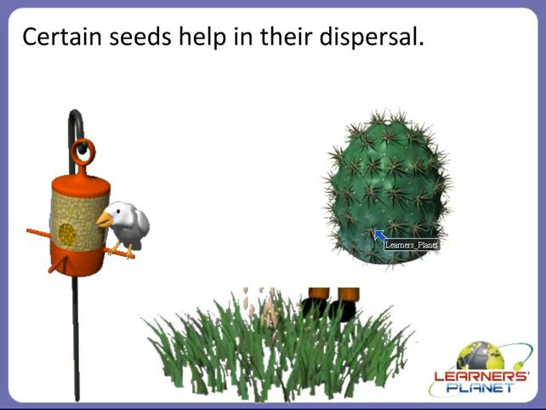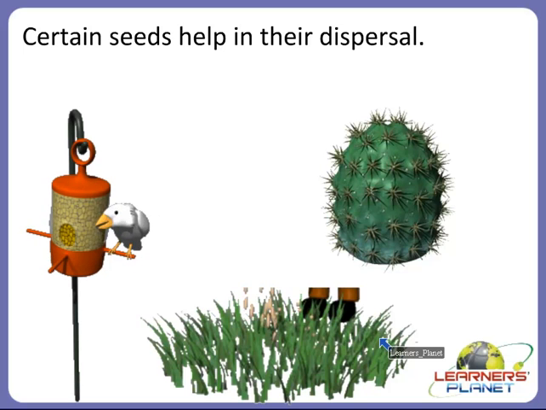Children, you will be amazed to know that some seeds have spines or hooks. These seeds stick to the bodies of the animals and birds, and then they are carried away from the parent plant. And these birds and animals also eat fruits. So what happens? Seeds pass through their digestive systems in an undigested form and they are then dispersed to other areas. So in this way the dispersal by animals takes place.